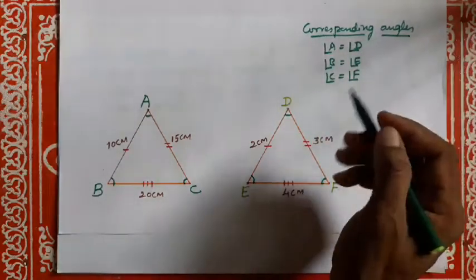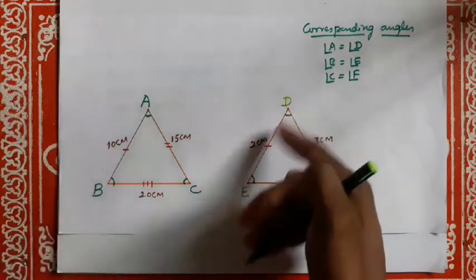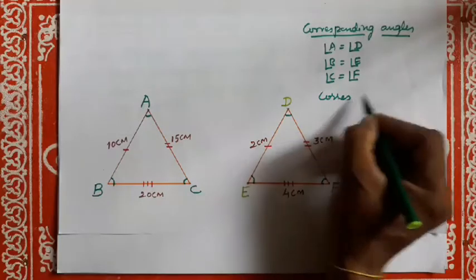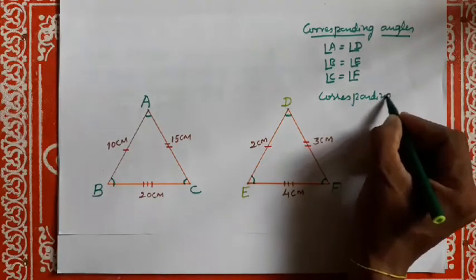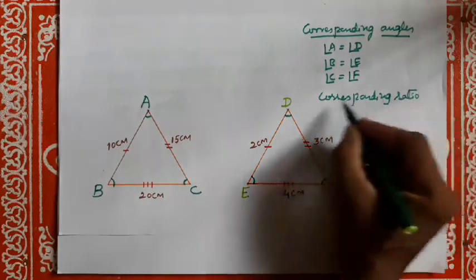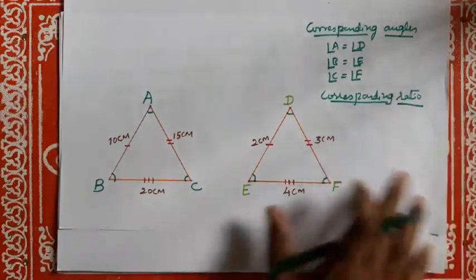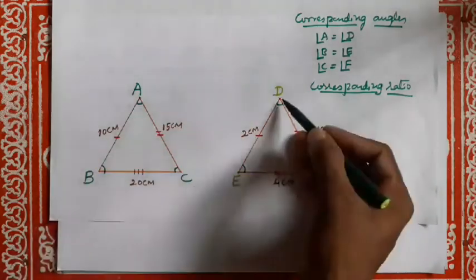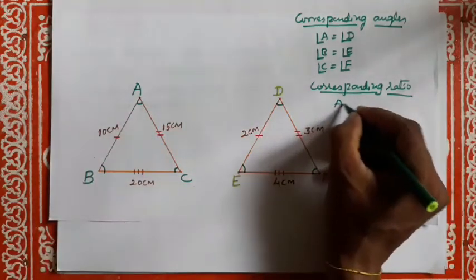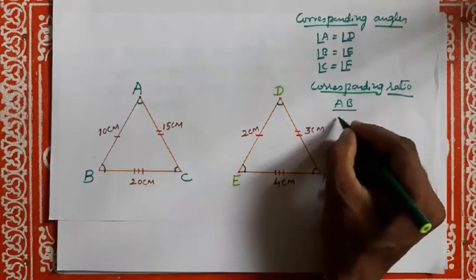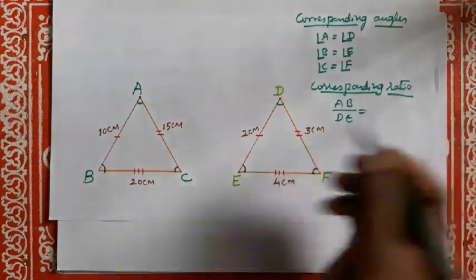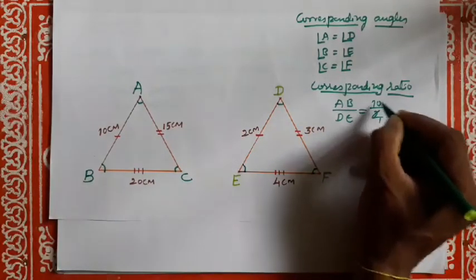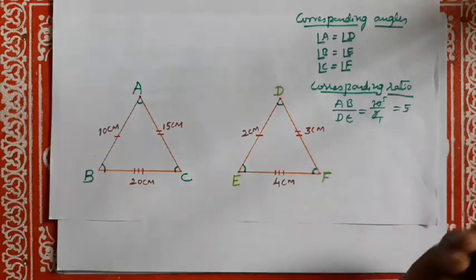And second, their corresponding sides are in the same ratio or proportion. See, what are the corresponding sides? AB and DE. AB divided by DE is equal to 10 divided by 2, 2 fives are 10, which is equal to 5.